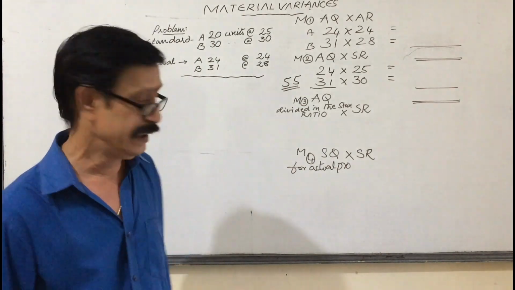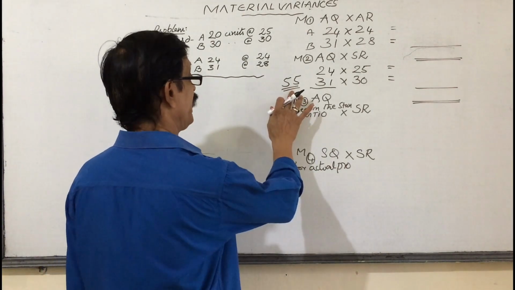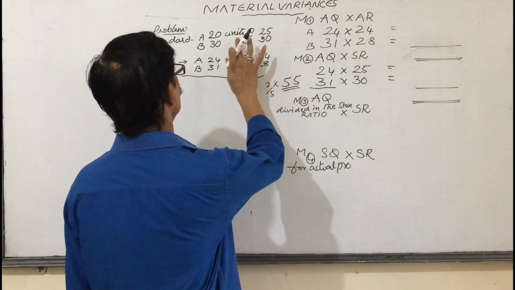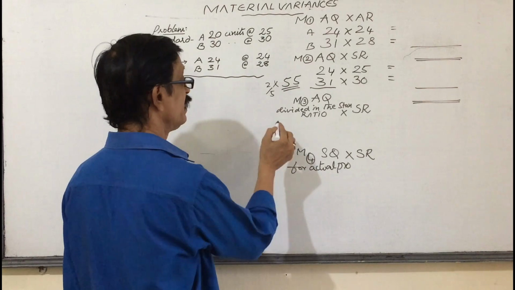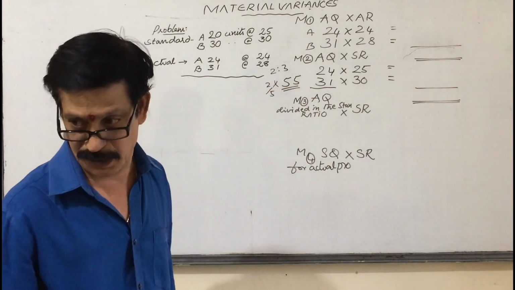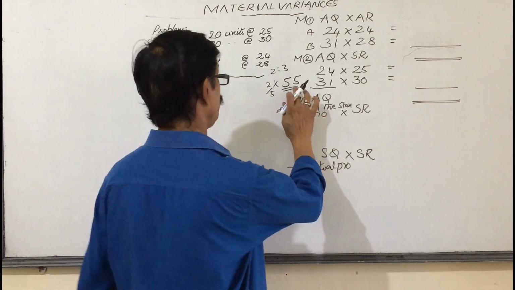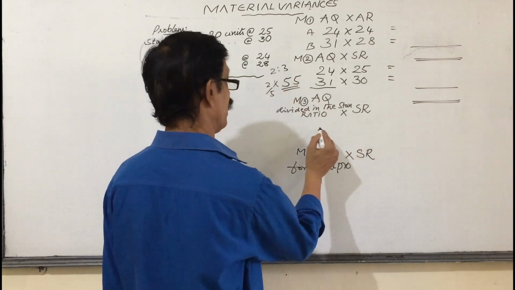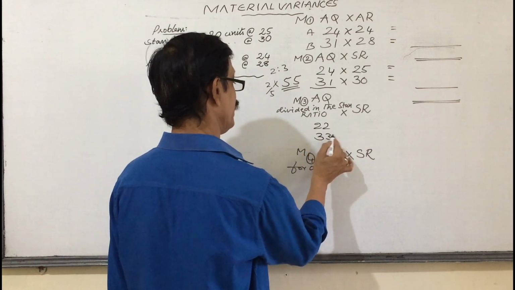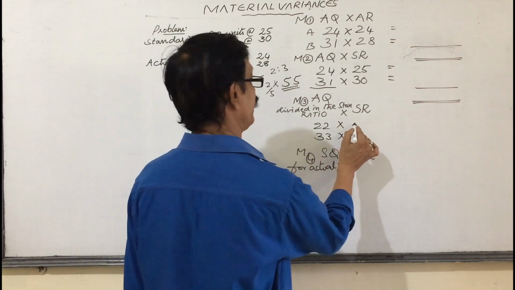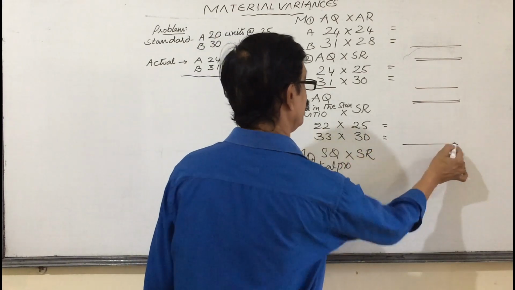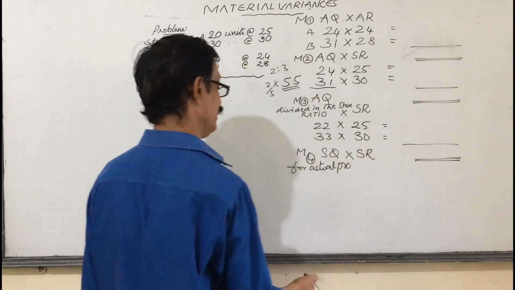That means 2:3. 55 into 2/5, 3/5. Okay now? So 11 fives are 55, 11 twos are 22 units and 33 units into standard rates. Now you get the total again.